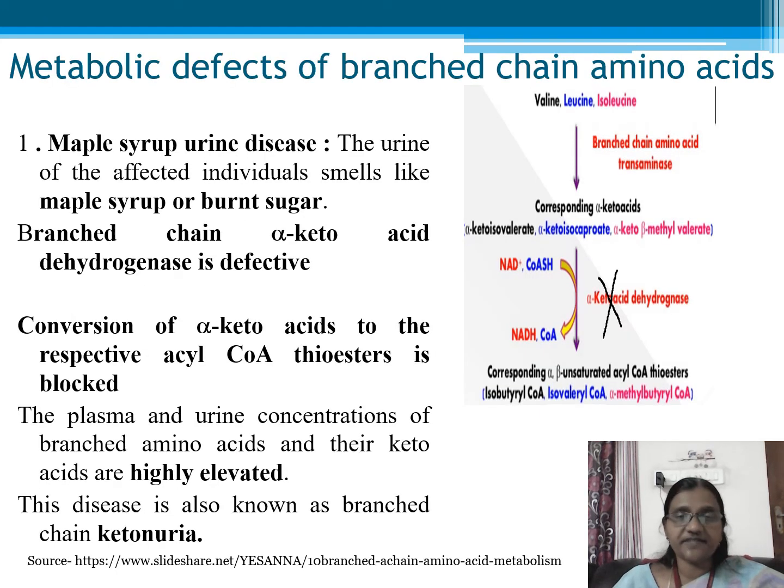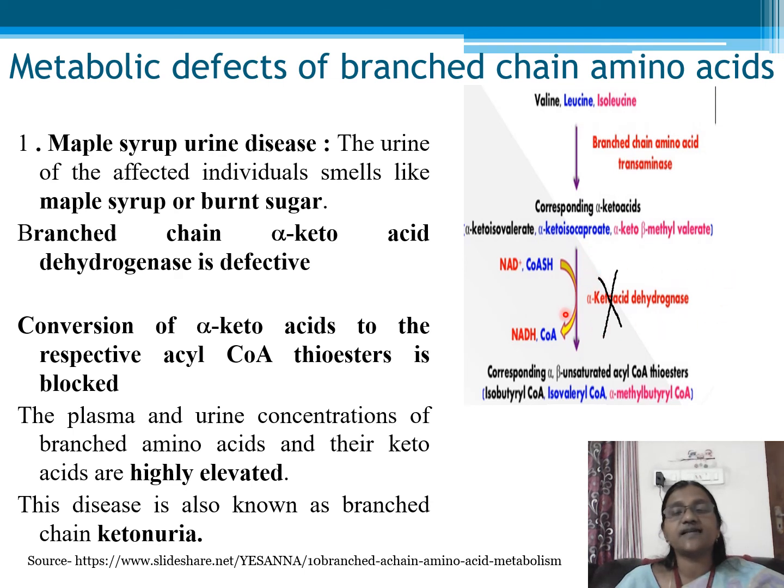Coming to the metabolic defects of branched chain amino acids, the first one is the maple syrup urine disease. In this, the urine starts smelling like maple syrup or burnt sugar. And the branched chain alpha ketoacid dehydrogenase enzyme is defective. Initially the branched chain amino acids undergo transamination followed by dehydrogenation.